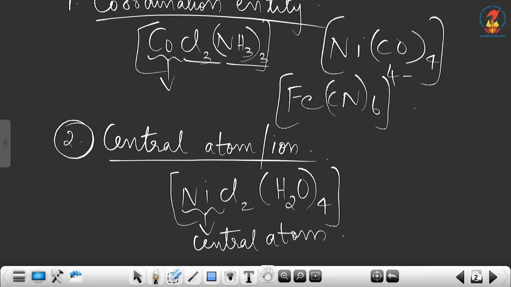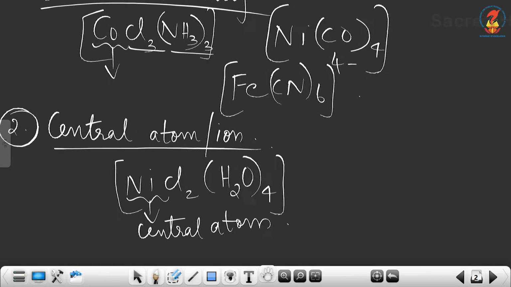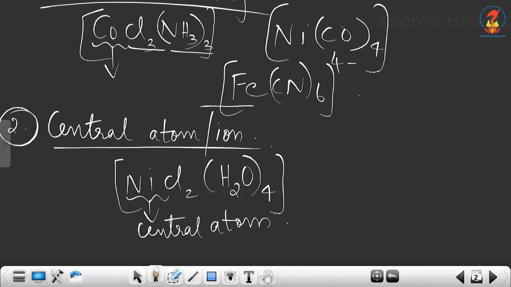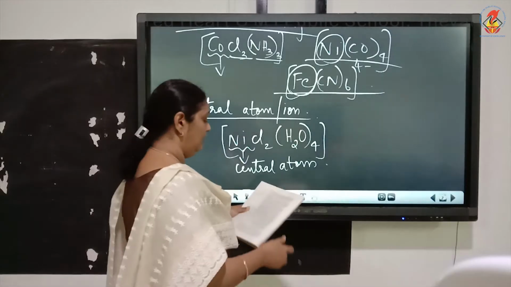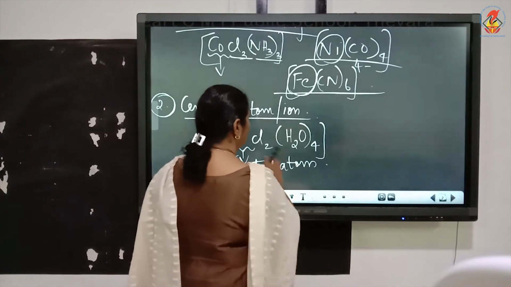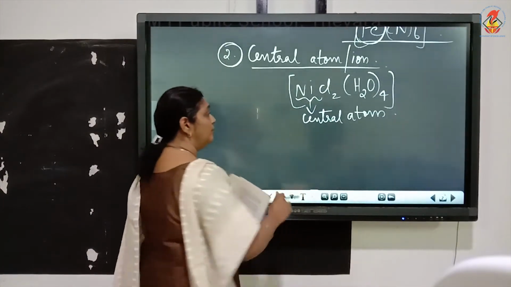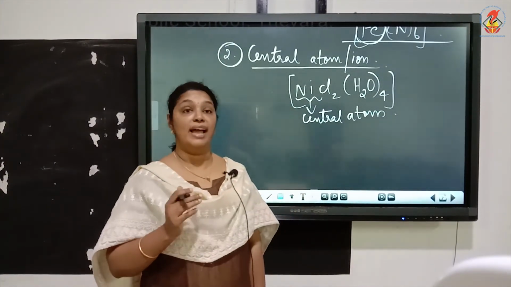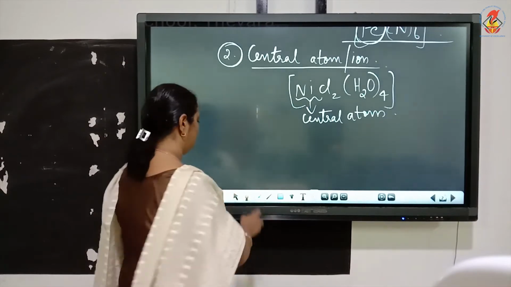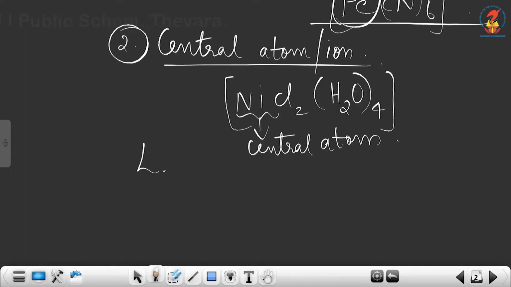Now, another example: in [Fe(CN)6]4-, the central atom is iron. In Ni(CO)4, the central atom is nickel. Now, these are central atoms. You can call these central atoms Lewis acids. So, the central atoms can also be called Lewis acids.